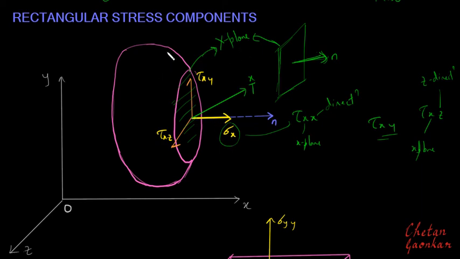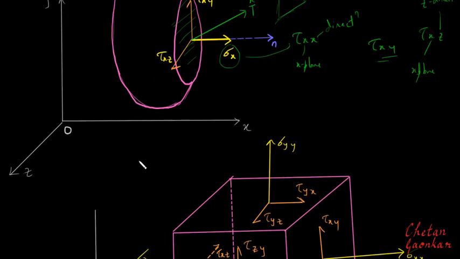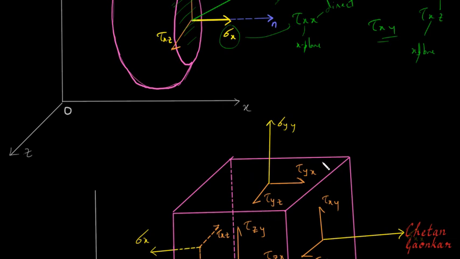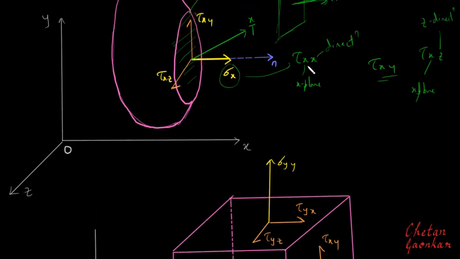Now similarly, if I cut this body with a y plane, I will get the stress vector on that y plane. I can again resolve it in x, y, z axes, and in that case I will get it like this. All right. By the way, if the plane and direction both are same, we can directly say that it is a normal stress, and we can very well denote it as sigma x rather than showing it as tau xx. Right. Tau xx is same as sigma x or sigma xx. All these three quantities are one and the same.